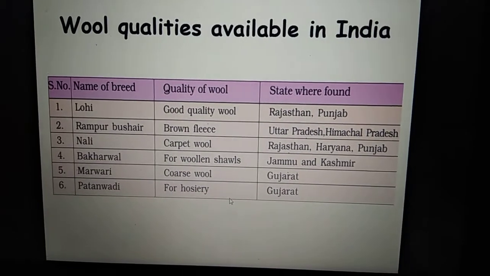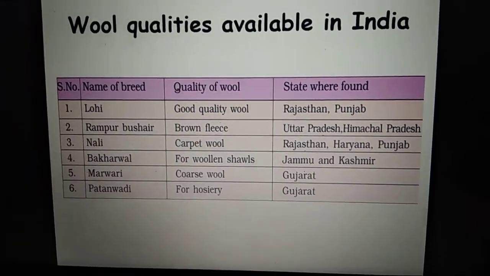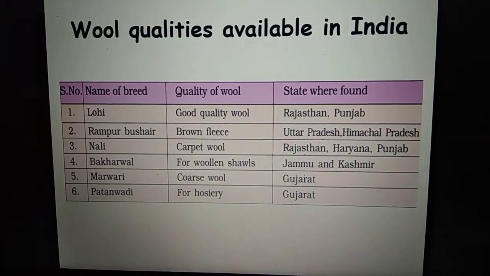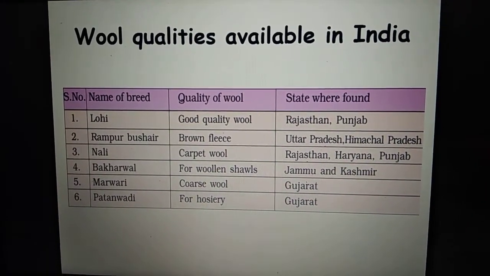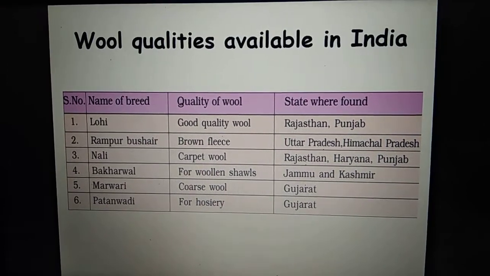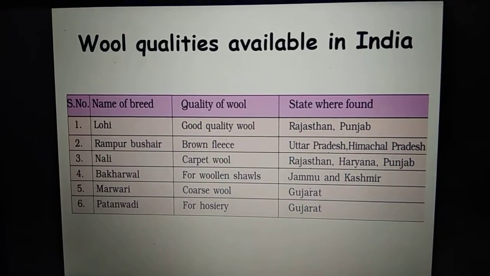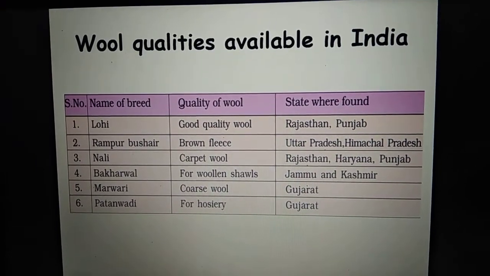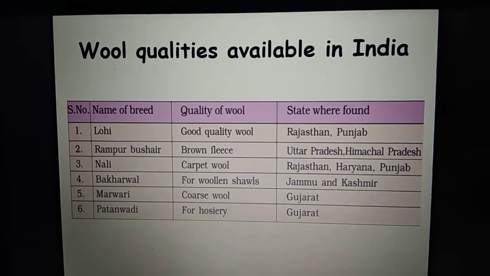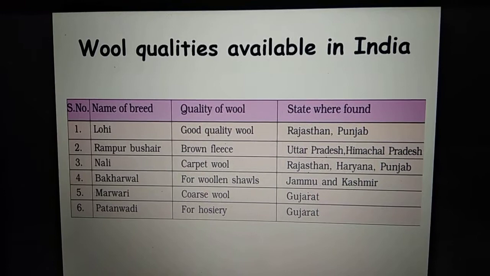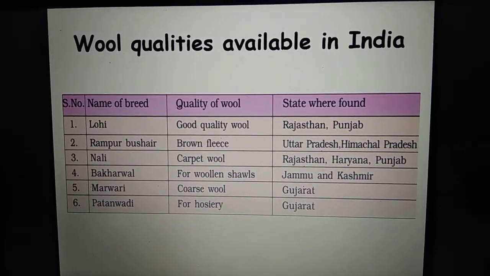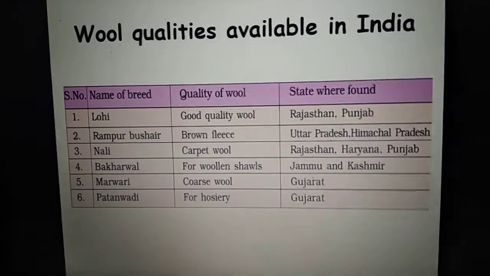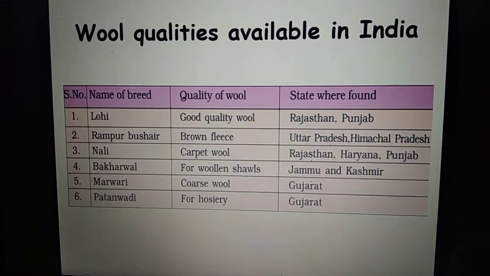Now mostly people would prefer those sheep which have very fine wool over them, so they keep on breeding. Breeding means they do selective breeding. They would like those sheep to give birth to new sheep which will have a very fine variety of wool. So this process of choosing is called selective breeding, which is also very common in India.